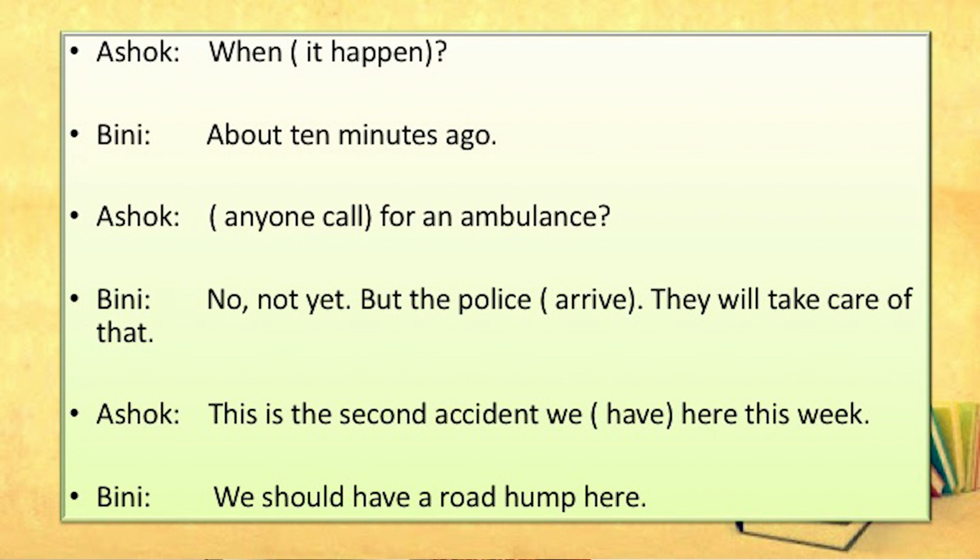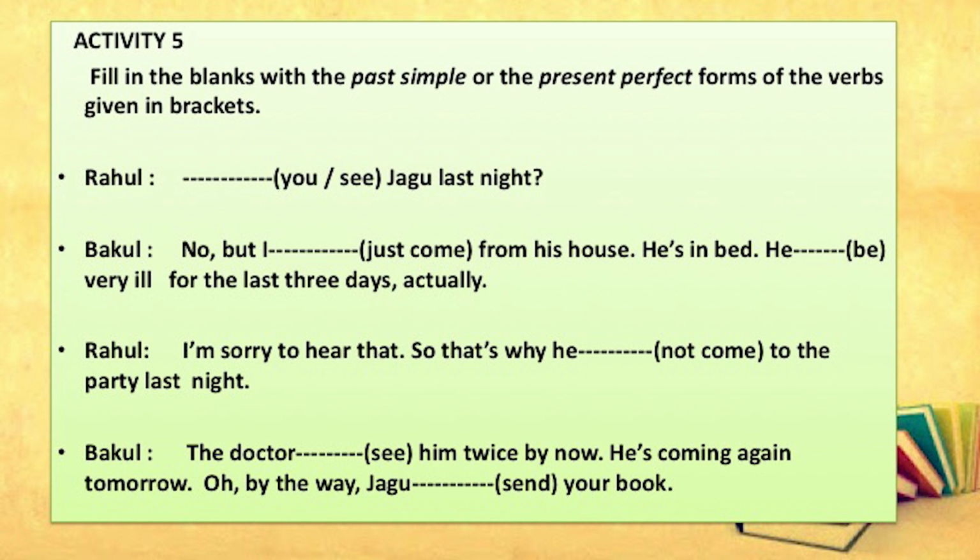Let us go to another activity. This is activity 5, and in this activity you are directed to fill in the blanks with the past simple or the present perfect forms of the verbs in brackets. Rahul, did you see Jagu last night? I am telling with the answers. Past simple. Bakul, no, but I have just come from his house.